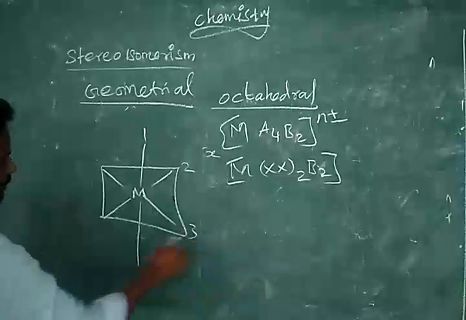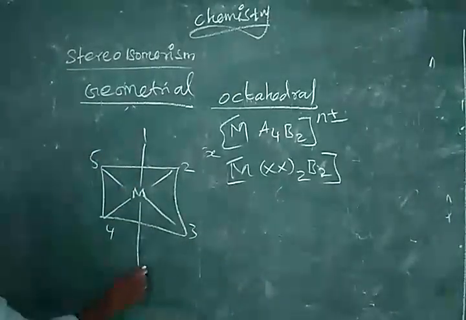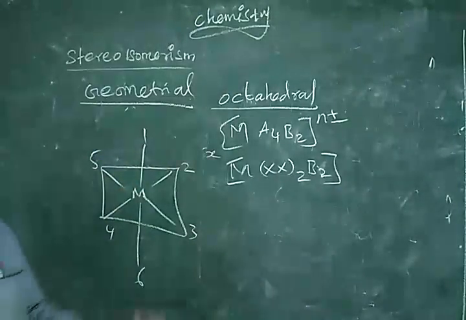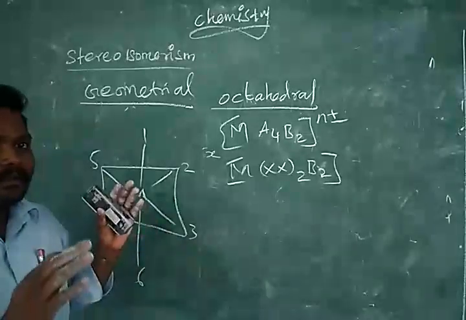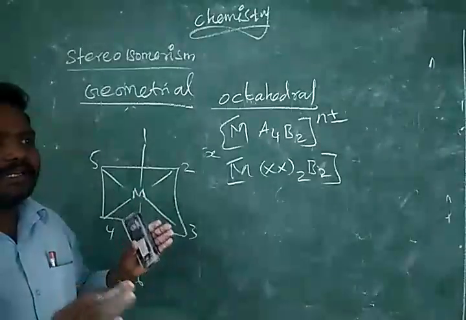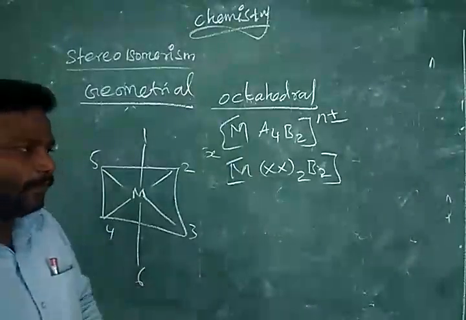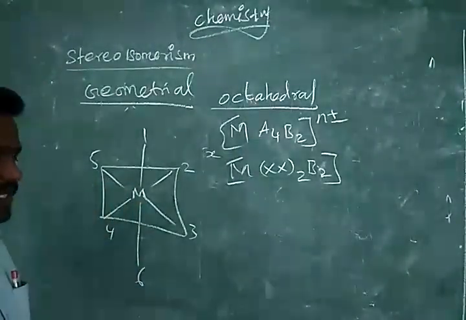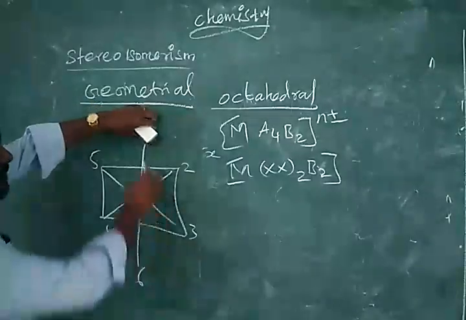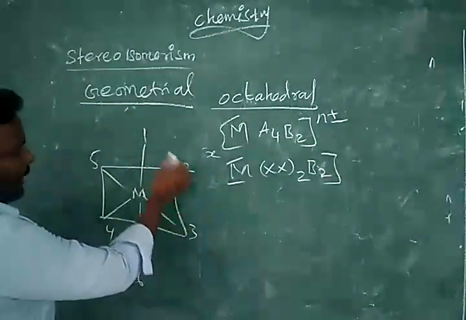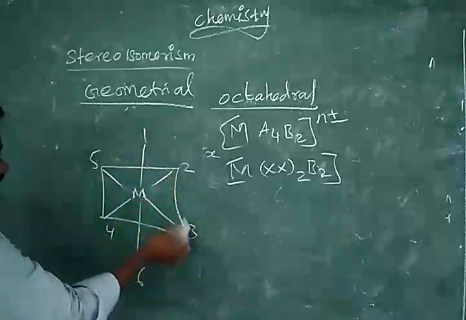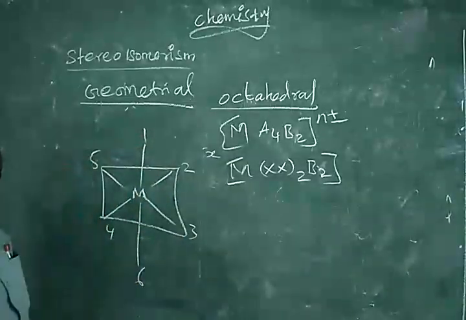1, 2, 3, 4, 5, 6. So now you just remember, similar ligand present in the adjacent position means we can say cis form. So what are the cis positions possible? Which is in the top, which is adjacent to 1, 2, 3, 4, 5.